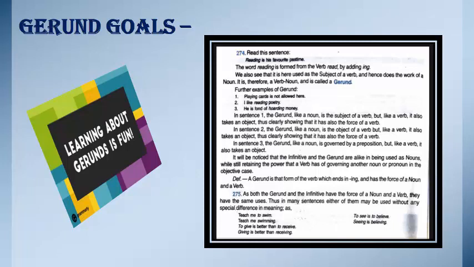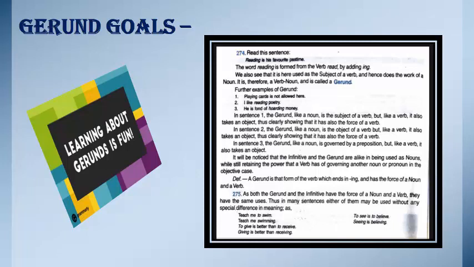Similarly, in the second sentence, like a noun it is the object of a verb, but like a verb, it also takes an object, thus clearly showing that it has also the force of a verb.